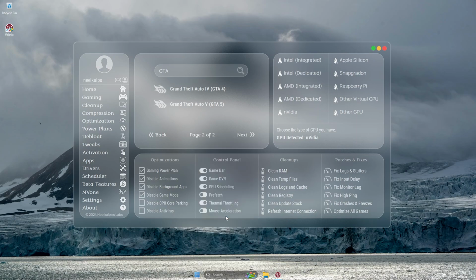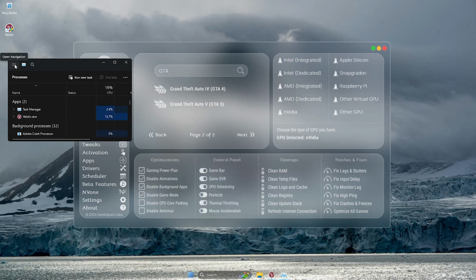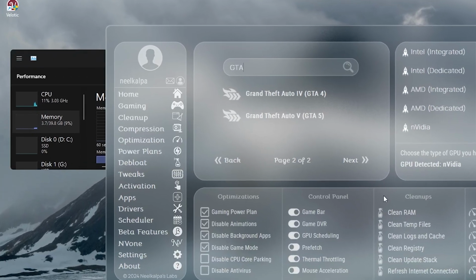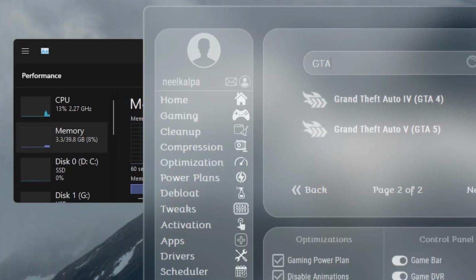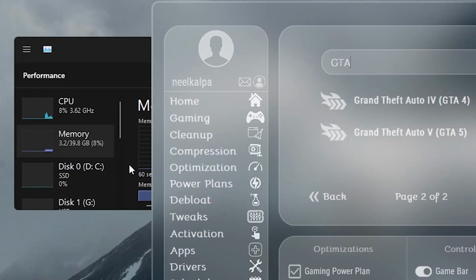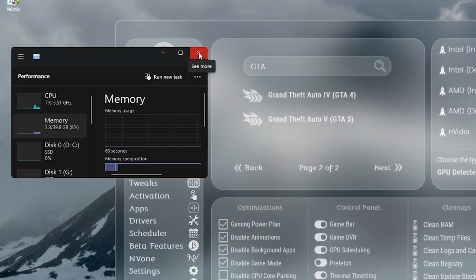Let me show you how the RAM clean works. I have opened a Task Manager window where you can see the current RAM usage. Now, you can see that the RAM usage goes down as soon as I click the Clean RAM button. Cleaning your junk files will keep your PC fast and reduce lags and stutters while gaming.